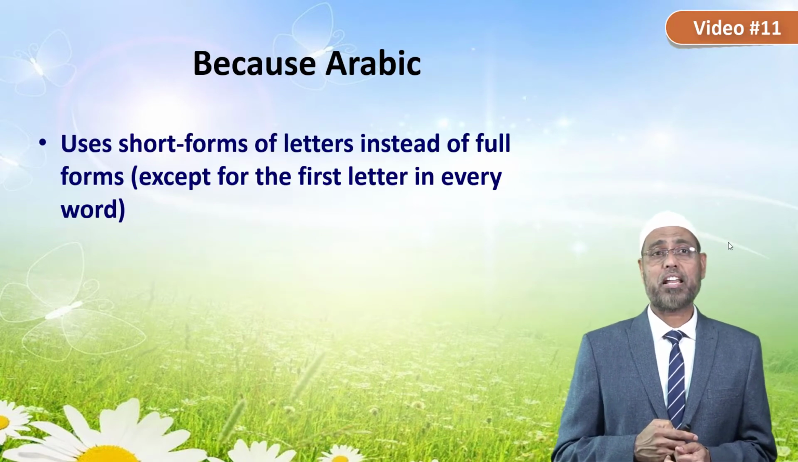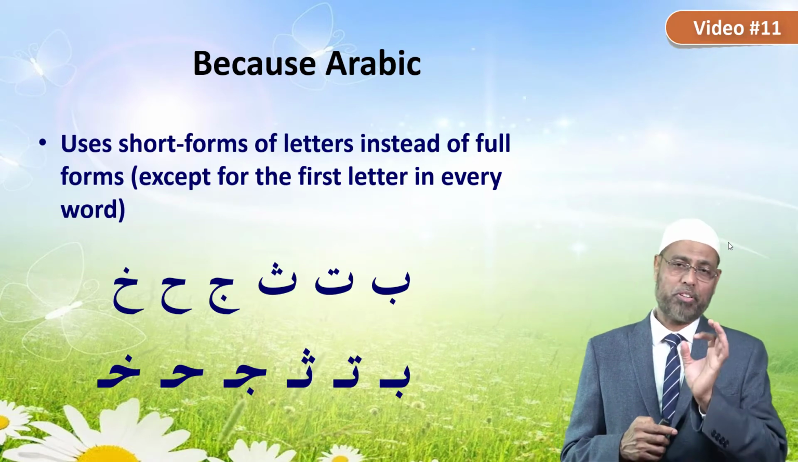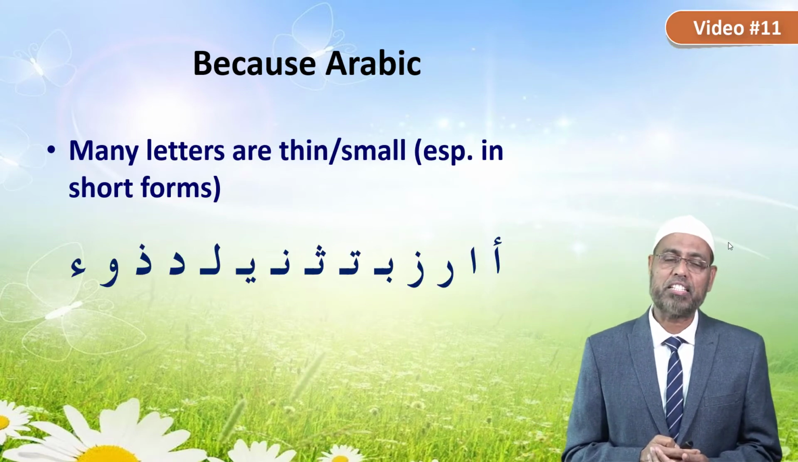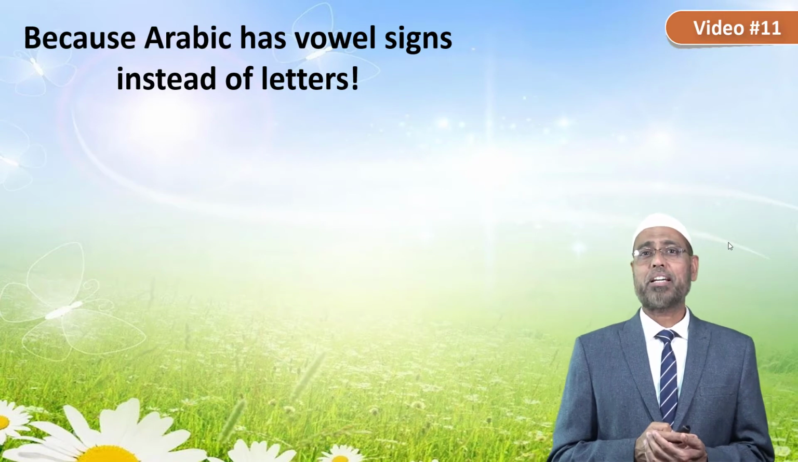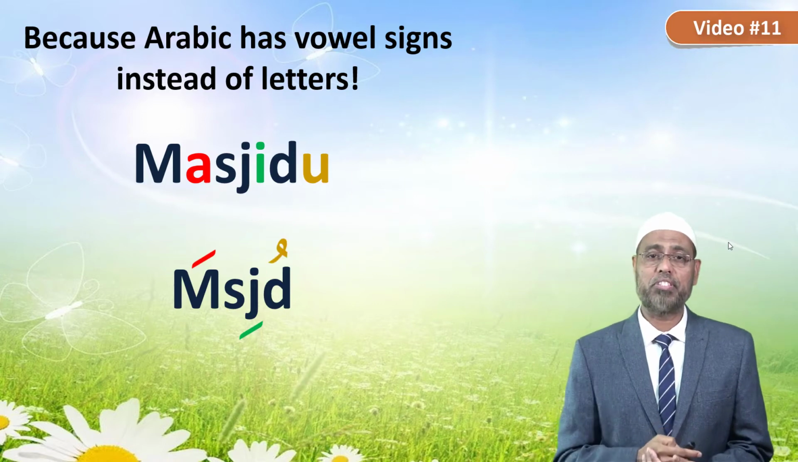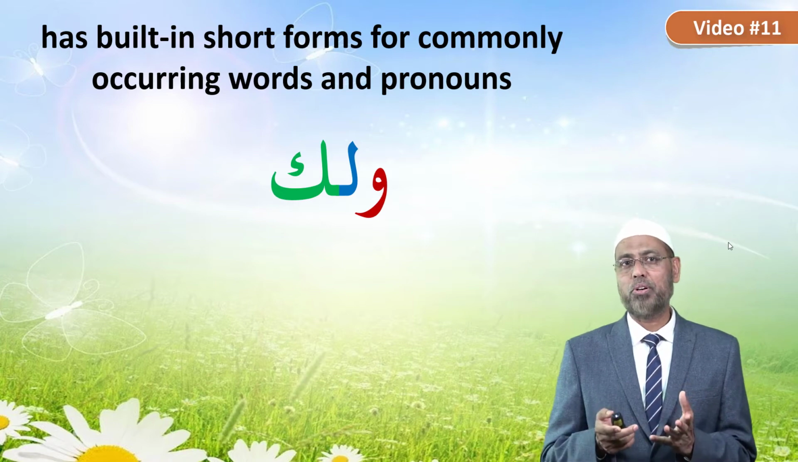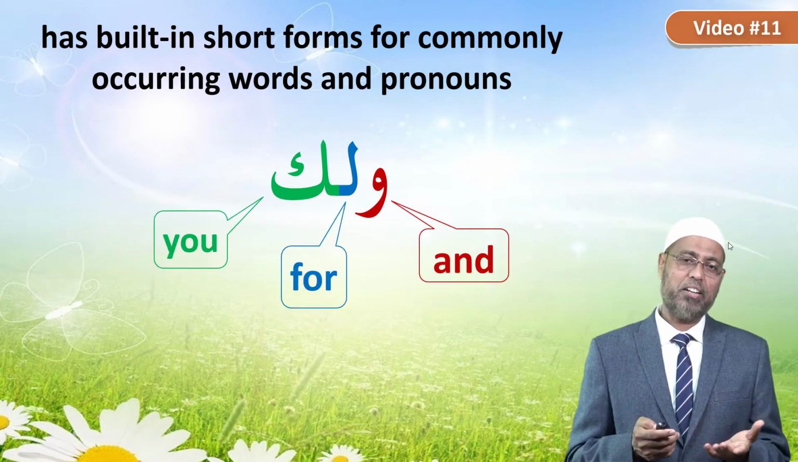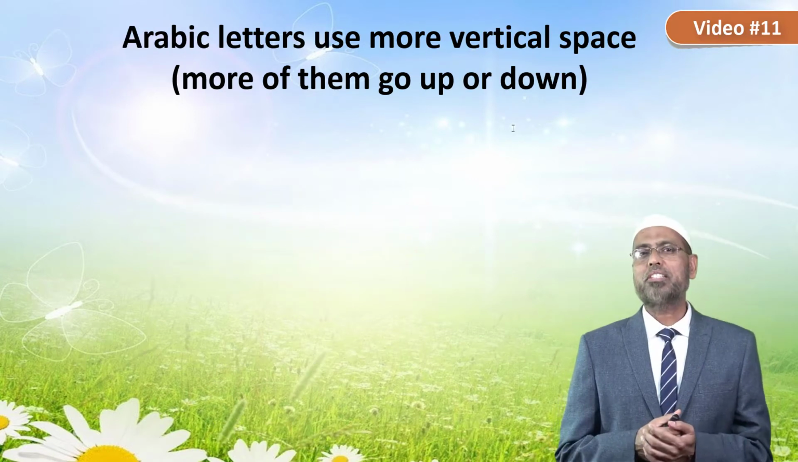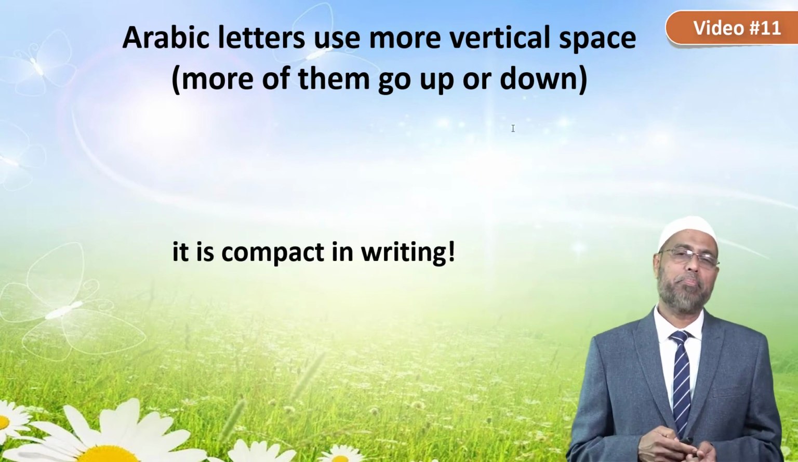Because, as we have seen, Arabic uses short forms of letters instead of full forms, in many cases except for the first letter. And many letters of Arabic are very thin and small. And because Arabic has vowel signs instead of letters, and these vowel signs are placed above and below as we have seen before, and because it has built-in short forms for commonly occurring words like wa, la, ka, and there is no space that is required between such words, and because Arabic letters use more vertical space, more of them go up and down, it is compact in writing.